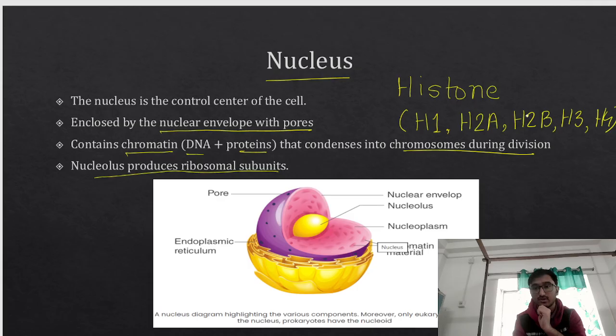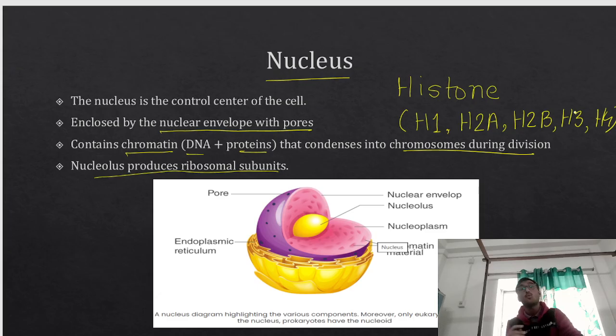2 H2A, 2 H2B, 2 H3 and 2 H4. They come together, and that is what we call the histone octamer. The histone is positively charged. And the DNA wraps around the histone. Why? Because DNA is negatively charged.